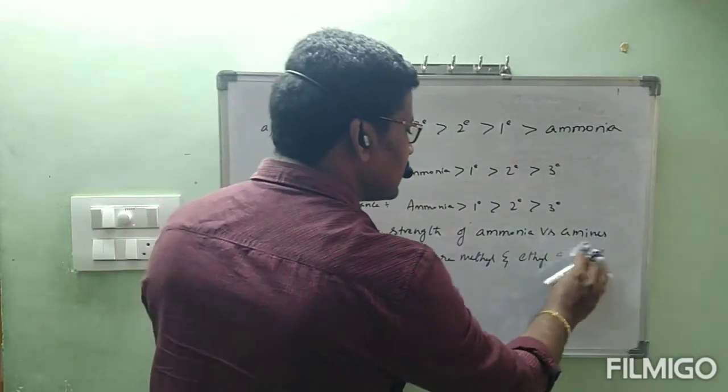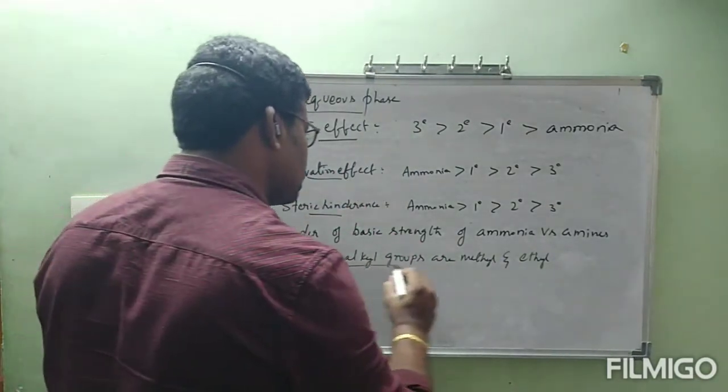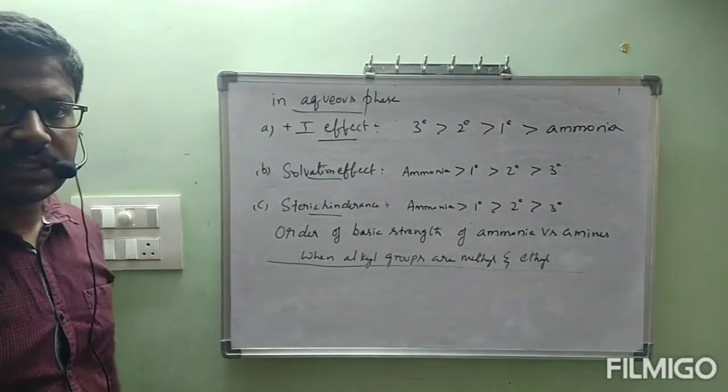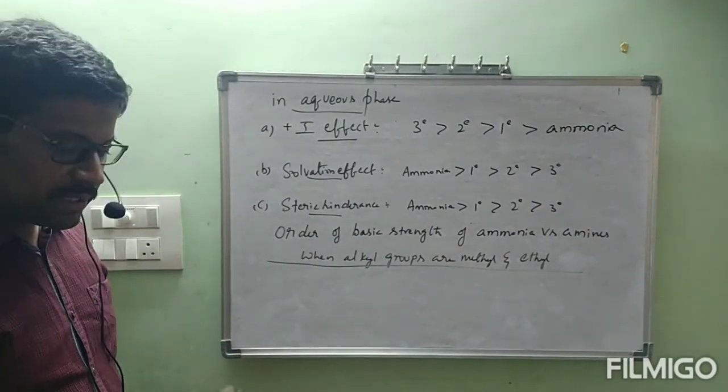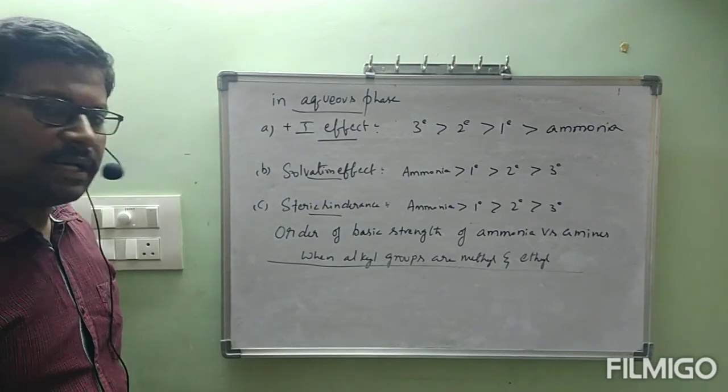Keep the side heading like this. What is that side heading? Order of basic strength of ammonia versus amines when alkyl groups are methyl and ethyl.